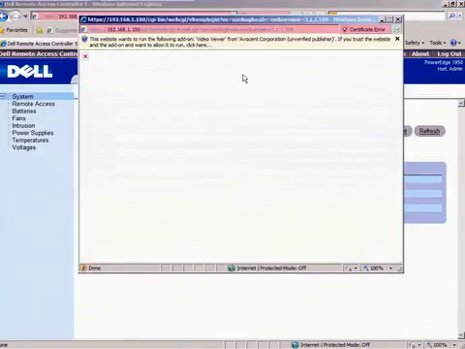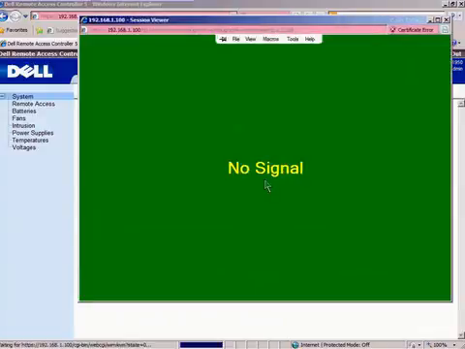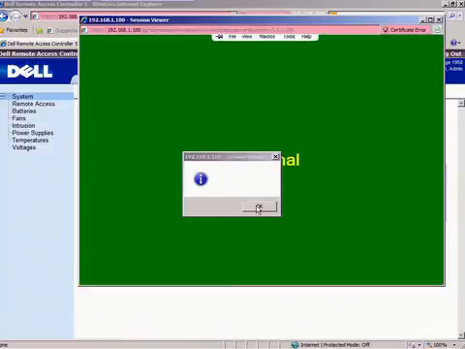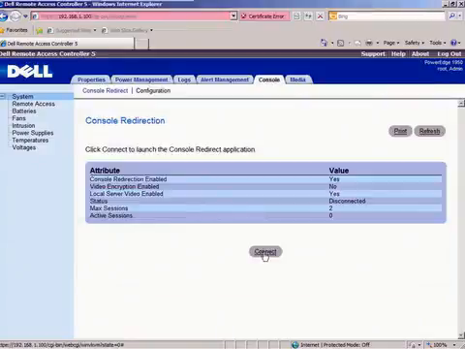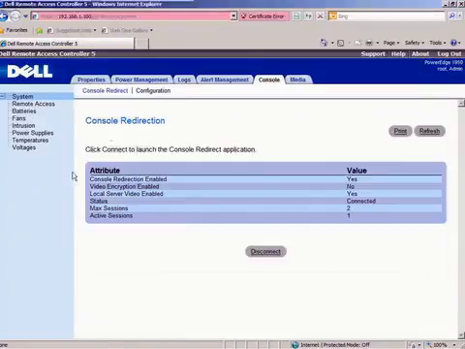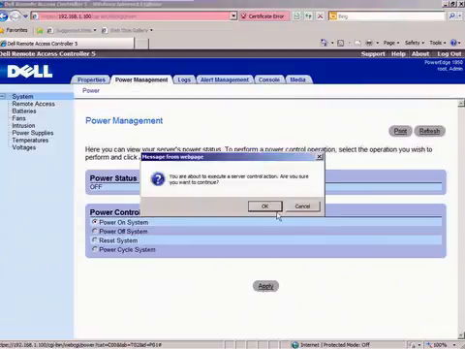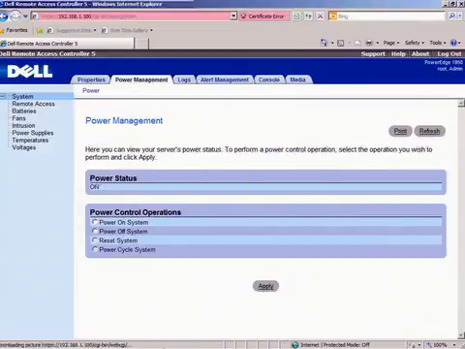Here I am opening up the DRAC. Here I am running the add-on so that I can view the console. Here it is. That message is just fine. I'm going to open it up so that I'm waiting for it to say no signal. That's fine. Click on power management. Start the power. Let's go. Power this thing on.